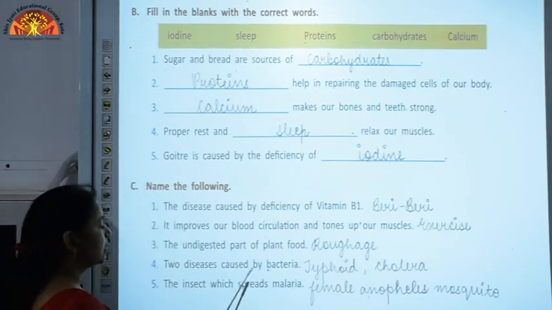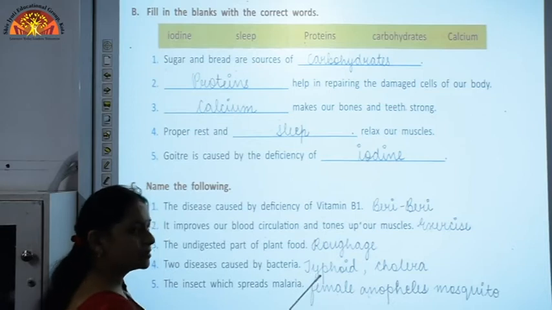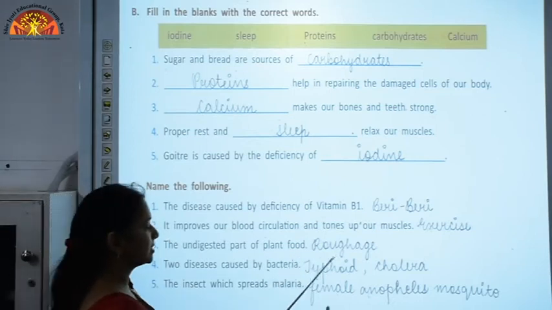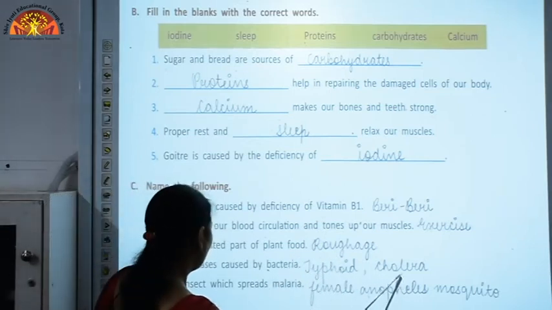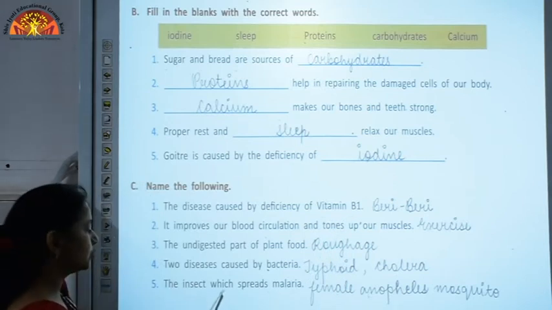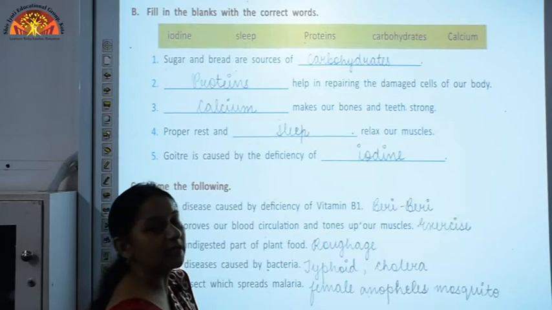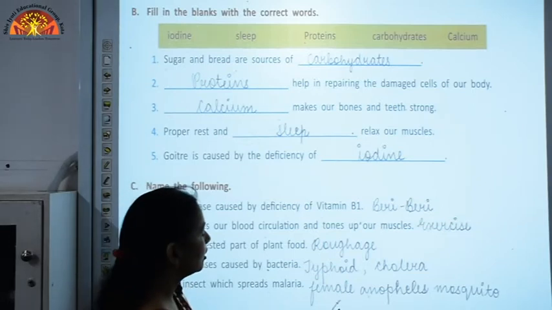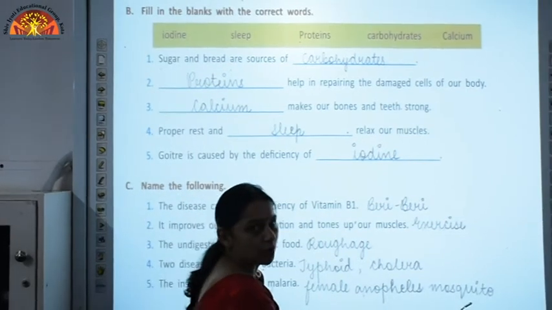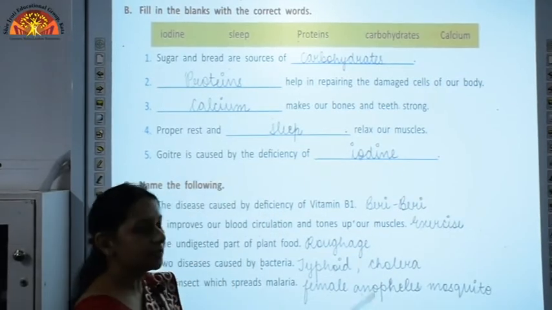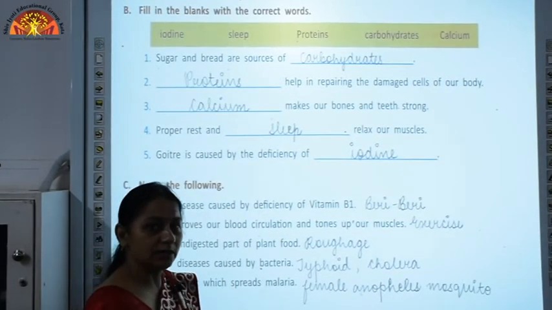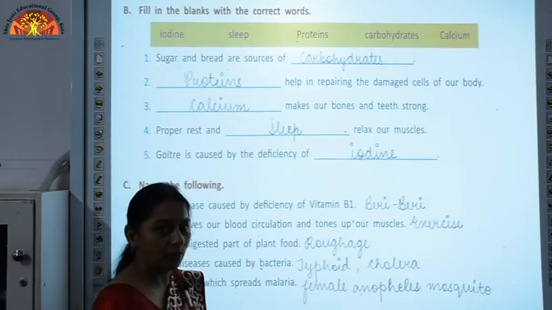Two diseases caused by bacteria. The two diseases which are caused by bacteria are typhoid and cholera. And the insect which spreads malaria is the female Anopheles mosquito. So students, you need to do this bookwork according to the answers which are given here.